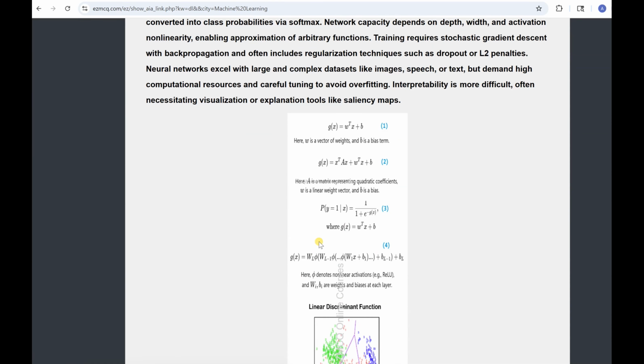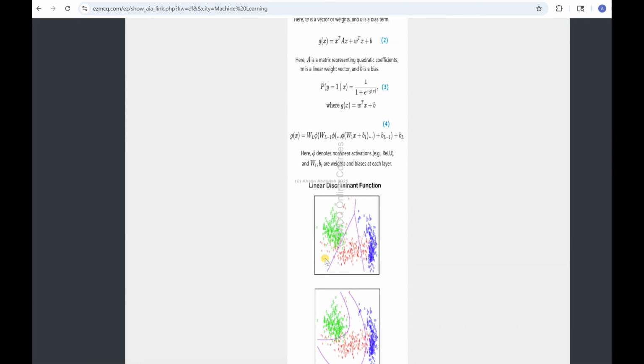So these are the different types of those functions. This is the linear discriminant function, this is the quadratic one, this is the logistic, and this is the neural network. So this is a linear discriminant function, and you see straight lines.